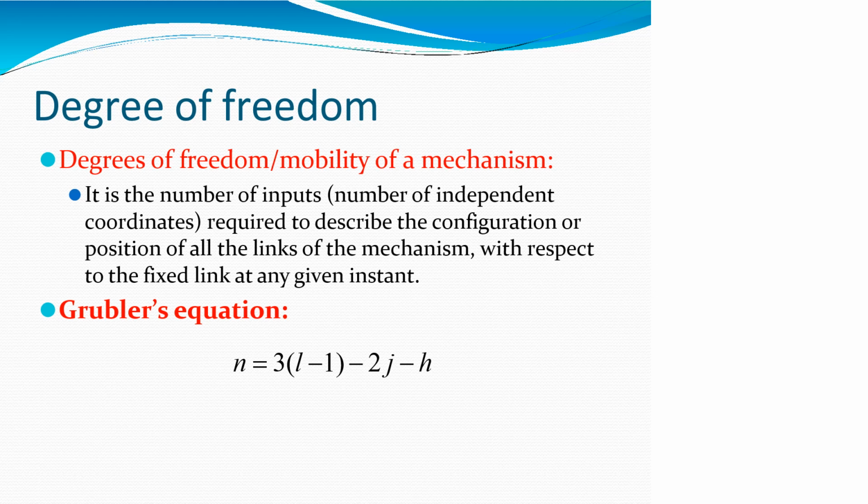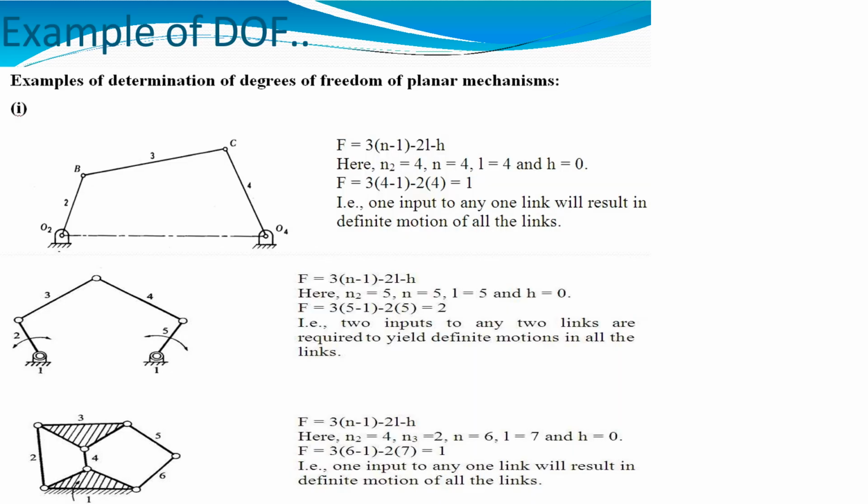It can be found using the Kutzbach equation: n = 3(L - 1) - 2j - h, where L is the number of links, j is the number of joints, and h is the number of higher pairs of the mechanism. For example, some more links are given for finding the degrees of freedom, and we will see how to find them using the formula.